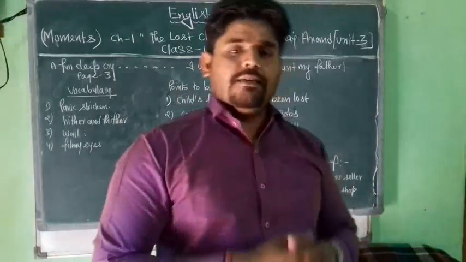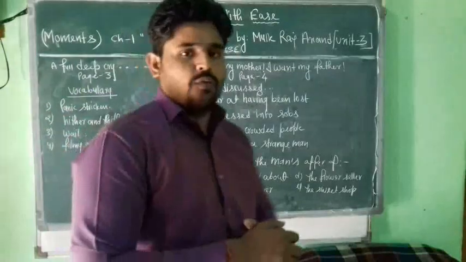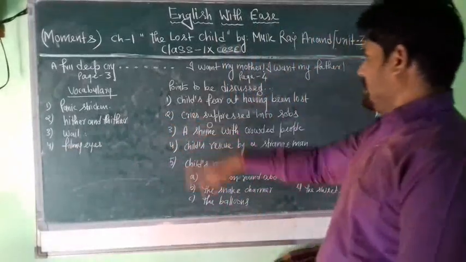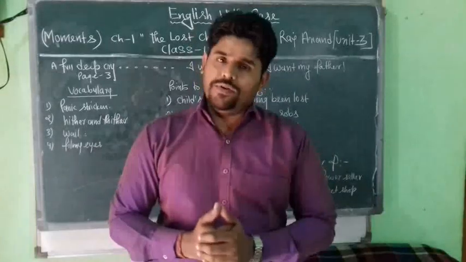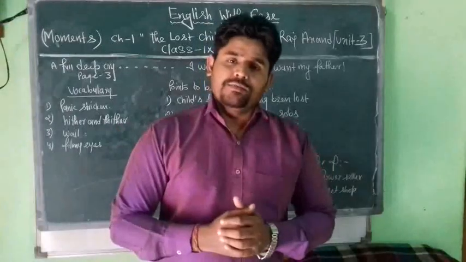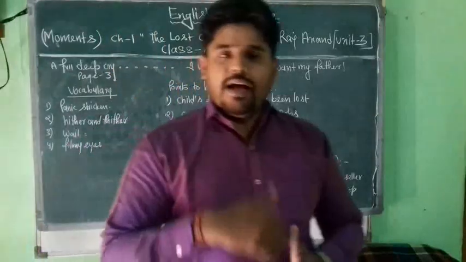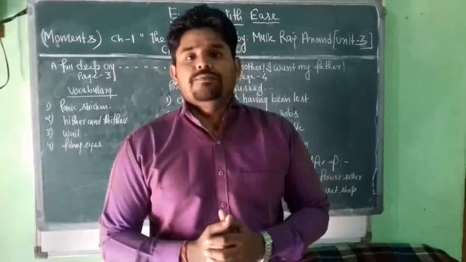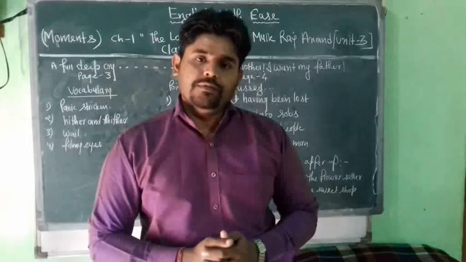Now, let us see what actually happens in the chapter here. I am going to discuss point number 1 with you. Point number 1 says, child's fear at having been lost. When the child turns to look for his parents, he finds that the parents are nowhere to be found. Then a full deep cry rose within the child's throat, and with a strong jerk of his body, he ran from where he was standing.